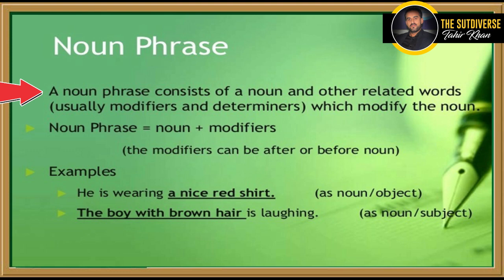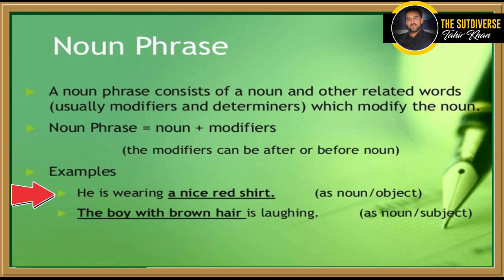noun. A noun phrase is actually a combination of two or more words. The head word or the principal word or the focused word in noun phrase is noun. The other words may be determiners or modifiers, but the main focus will be on the noun. For example, he is wearing a nice red shirt.